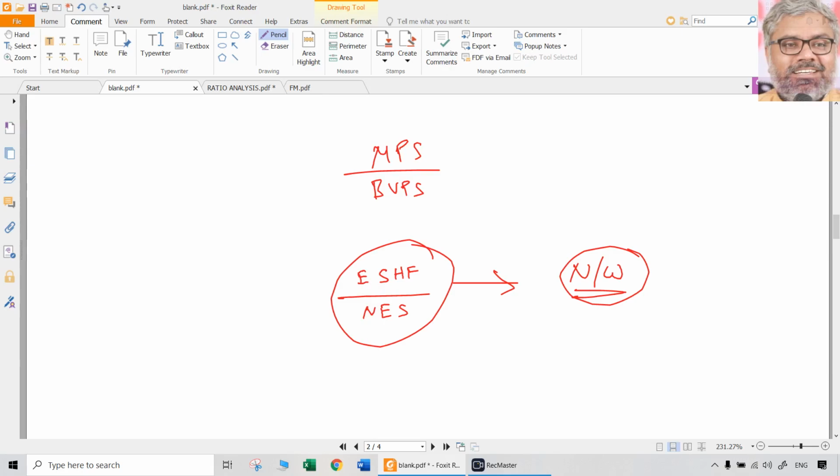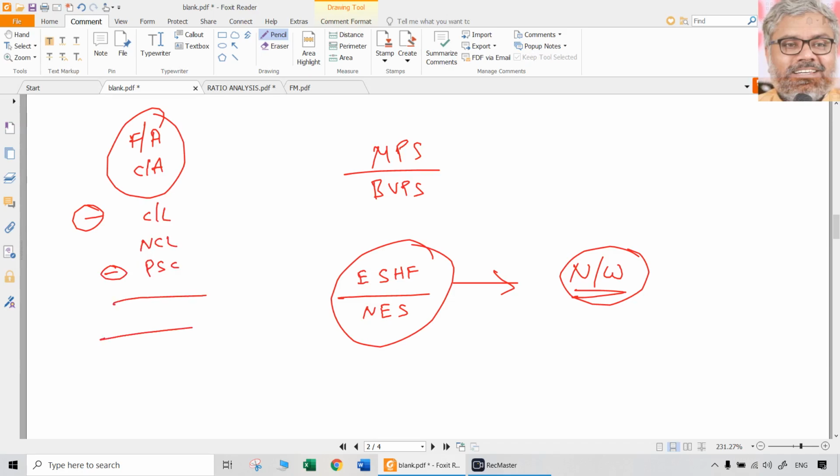Okay, other way I will calculate book value. Ultimately it will be the same. What is book value per share? Equity share, right? We are talking about equity share. What is book value? Assets. Assets include fixed assets, current assets. Okay, fine. Minus what? Liabilities. Assets minus liabilities is net worth, right? Outside liabilities. What are outside liabilities? Current liabilities also, non-current liabilities also, and the preference shareholders funds also, which is generally preference share capital. Then what is remaining? Same thing. That is equity shareholders funds.